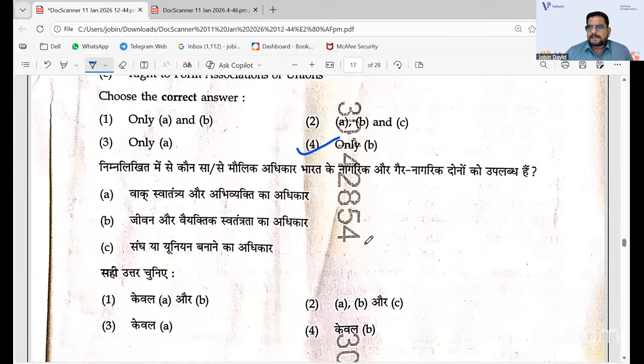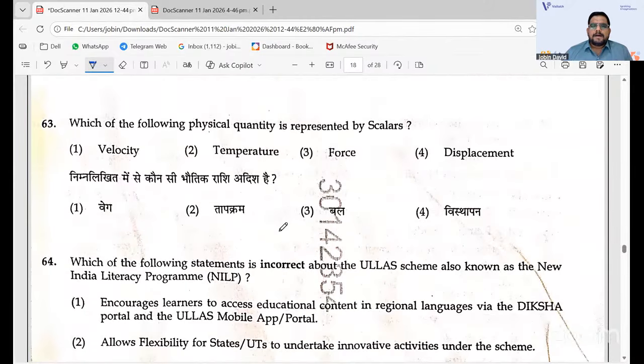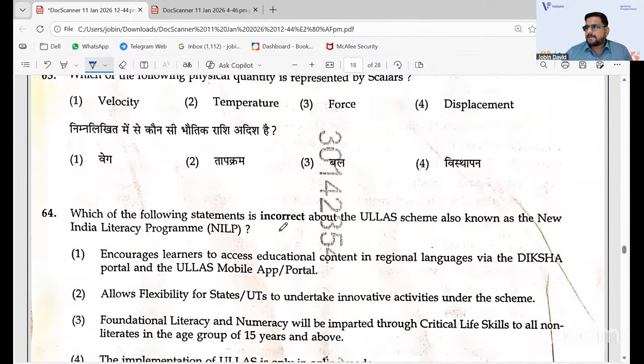Ecological pyramid of biomass, the answer is producer. The lowest biomass is of the producer. Which of the following physical quantities is represented by scalars? The answer is temperature, because in temperature there is no direction, but in velocity, force, and displacement there is direction. A scalar is a quantity which has only magnitude, no direction. A vector is a quantity which has magnitude and a direction.